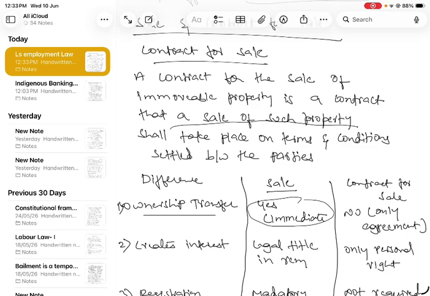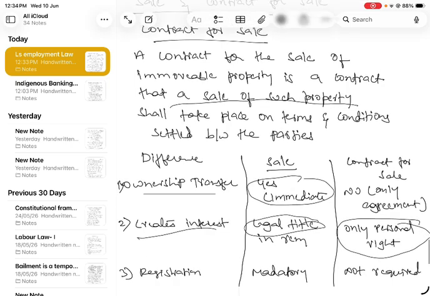In contract for sale, it will not transfer, only on the agreement, because it is partly payment, partly promise, right? Once they pay the amount, then only it will be immediately transferred and create an interest, a legal title in rem. So once it comes in my name, nobody can claim that property against the world. It belongs to my name and I purchased it, right? So I will have a legal title on that property. Here there is only a personal right till I pay the money.